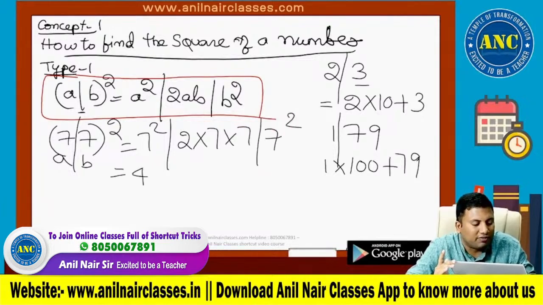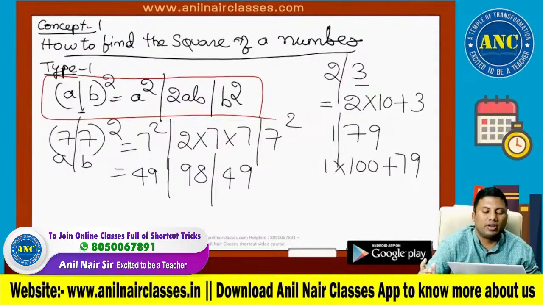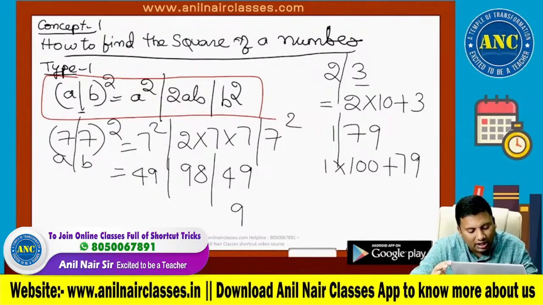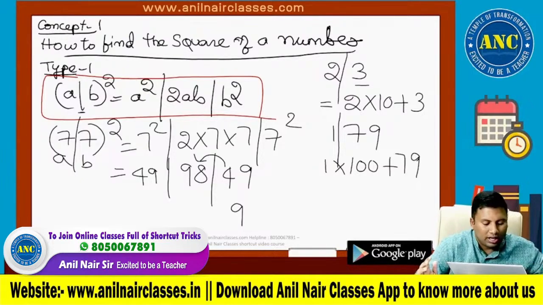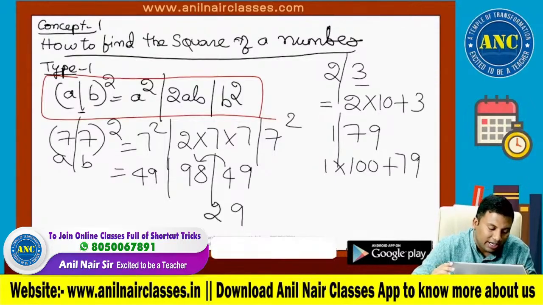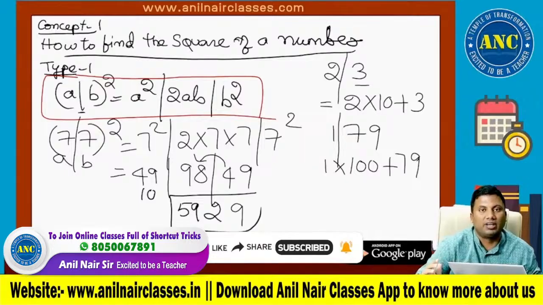7 square is 49. 2 into 7 into 7, 98. 7 square is 49. Write only the unit digit, 9. 4 carried. 98 plus 4 is 102. Write down the unit digit in 102, 2. 10 carried. 49 plus 10 is 59.